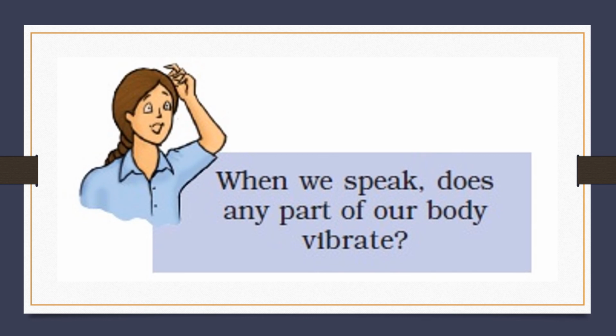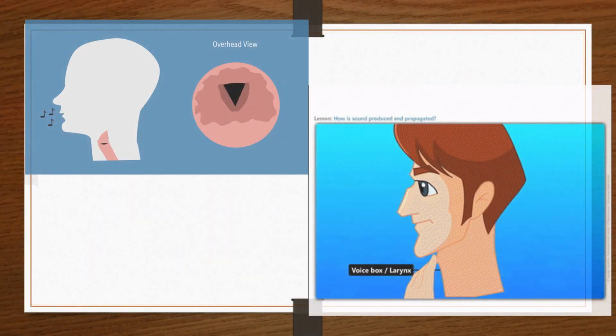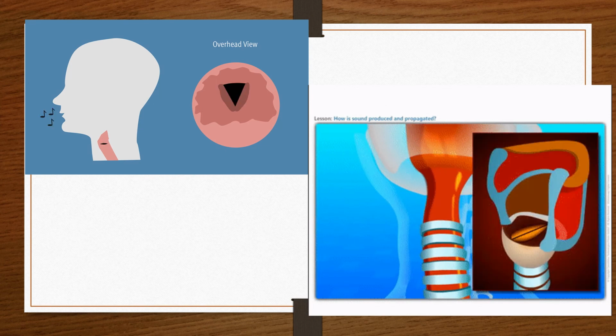So you can all do one activity. You have to place your hand over your throat, ठीक है, and try to speak something. You will notice that the throat vibrates. The vocal cord inside हिलता है और उसकी वजह से हम लोगों की आवाज हम लोगों को सुनाई देती है.